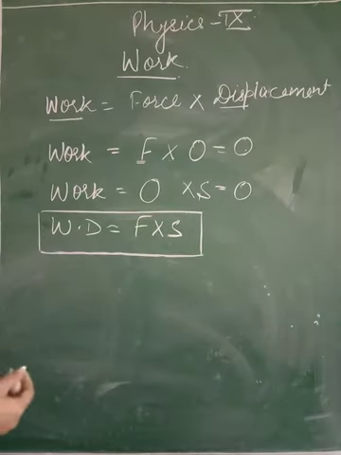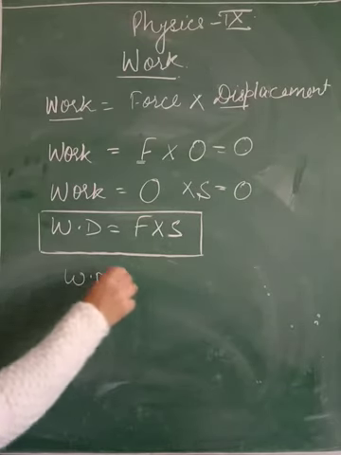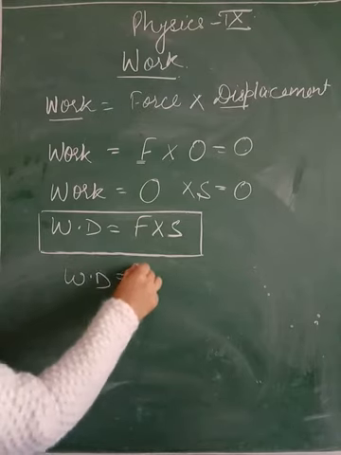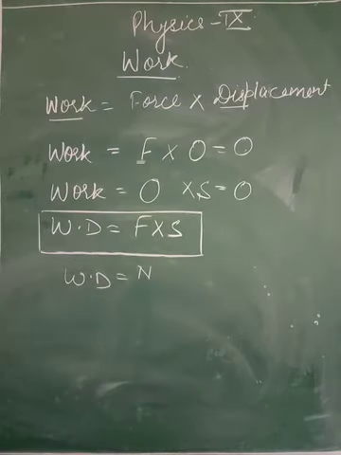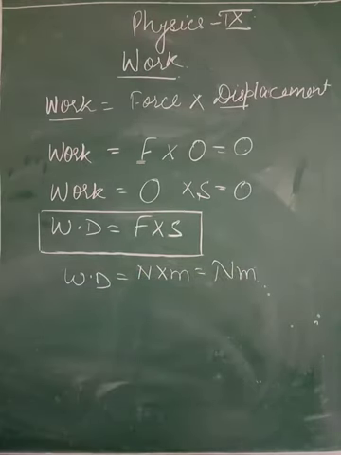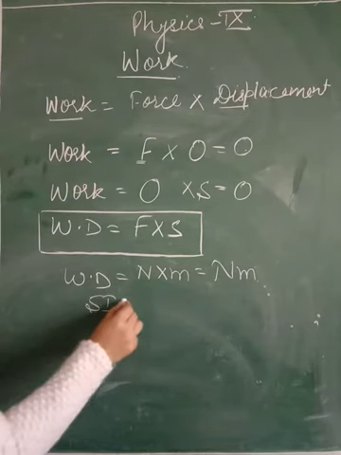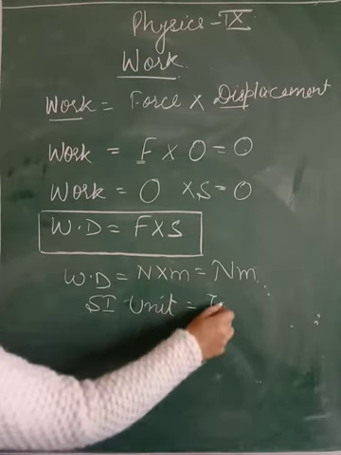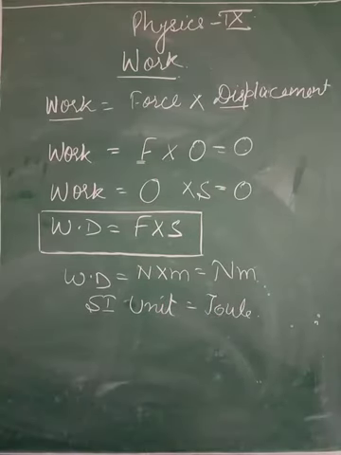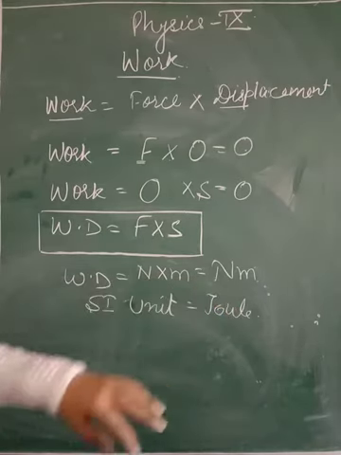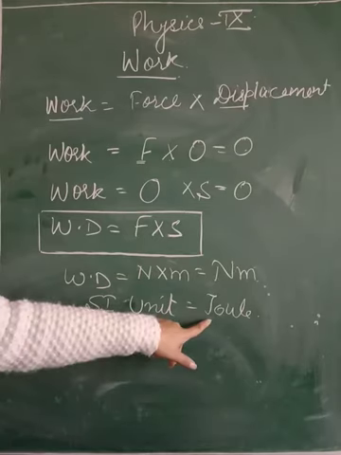If you want to find out the units, the unit of work done will be the unit of force, which is Newton, into the unit of displacement, which is meter. So Newton into meter means Newton meter, and the SI unit is joule. Generally we say that Newton meter is the unit, and the SI unit we consider is joule,